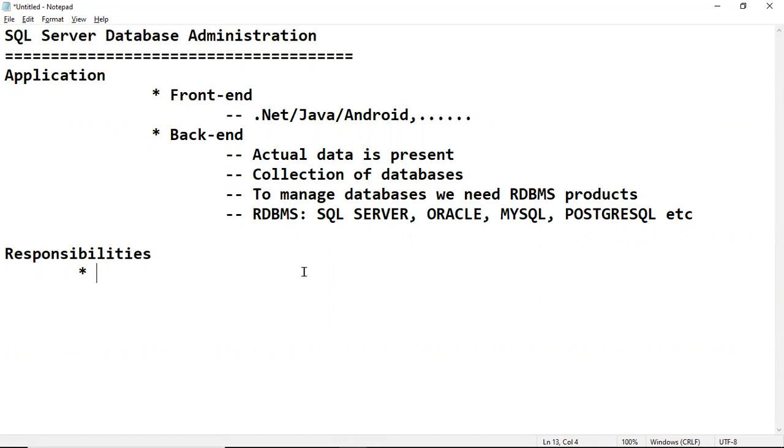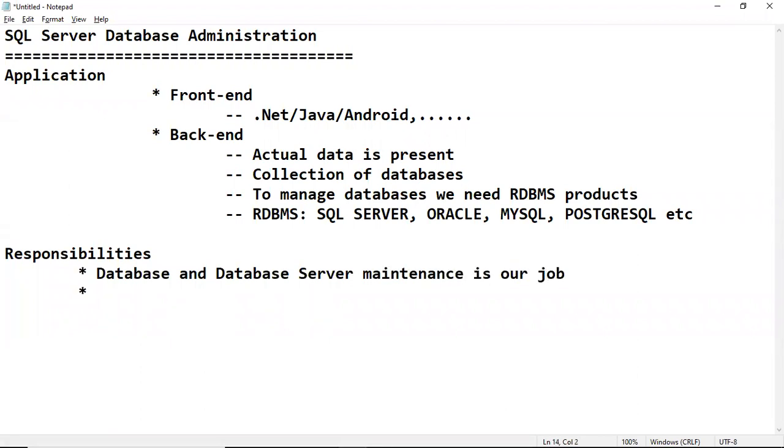Database and database server maintenance means the database must always be up and running, always accessible to the applications or users.